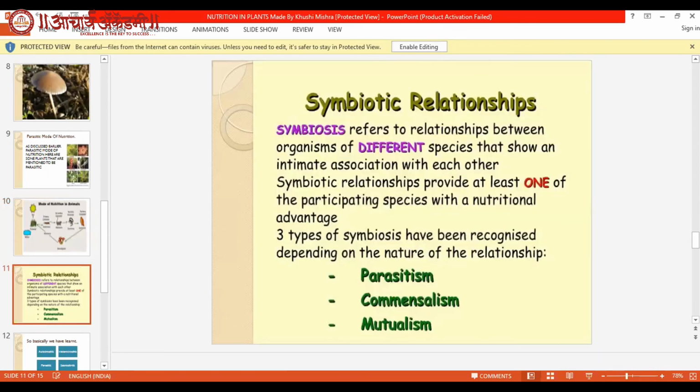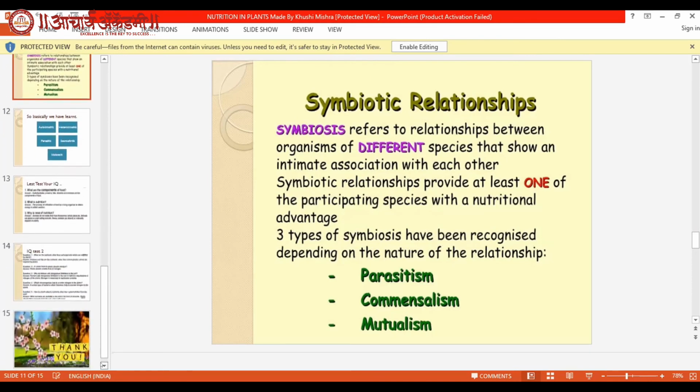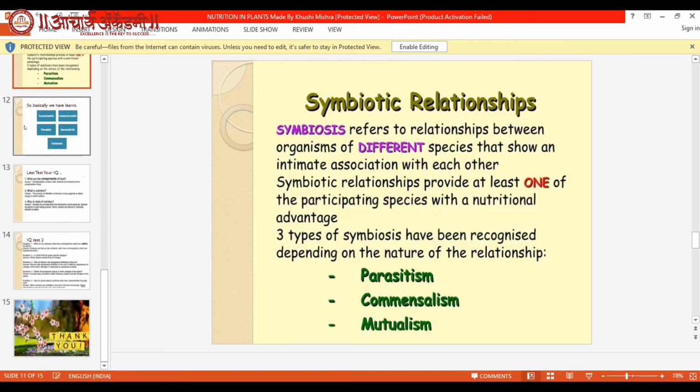Now we will discuss the symbiotic relationship. Symbiosis refers to the relationships between organisms of different species that show an intimate association with each other. Symbiotic relationships provide at least one of the participating species with a nutritional advantage. Three types of symbiosis have been recognized depending on the nature: first is parasitism, second is commensalism, and third is mutualism.